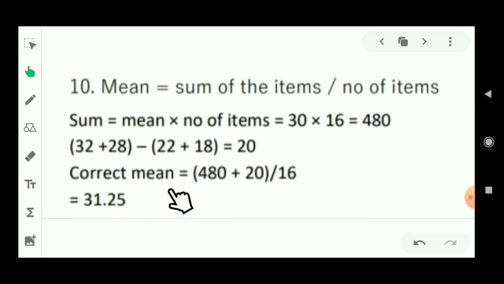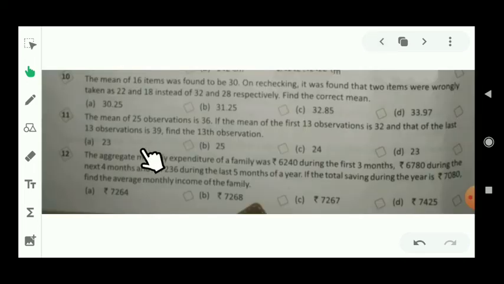So the correct mean will be 480 plus 20, divided by 16 because 16 were the total number of observations. So the answer of this question is 31.25.